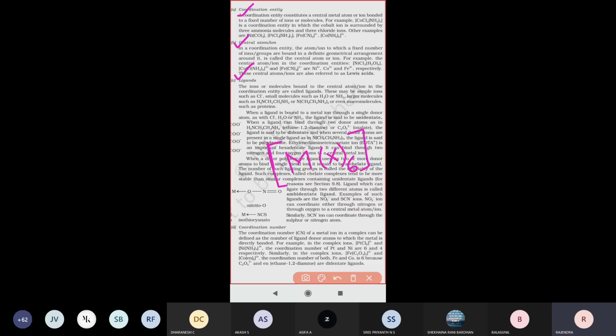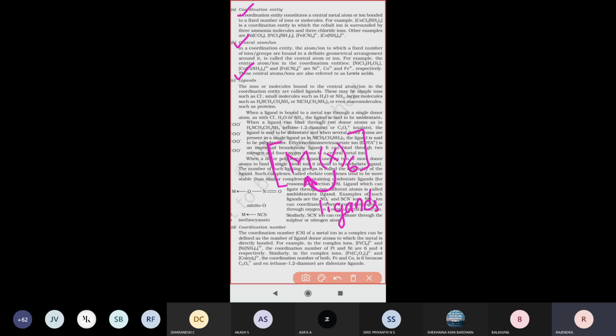These atoms attached to the central metal atom are called ligands. The number of molecules, ions or atoms directly bonded with the central metal atom are called ligands.